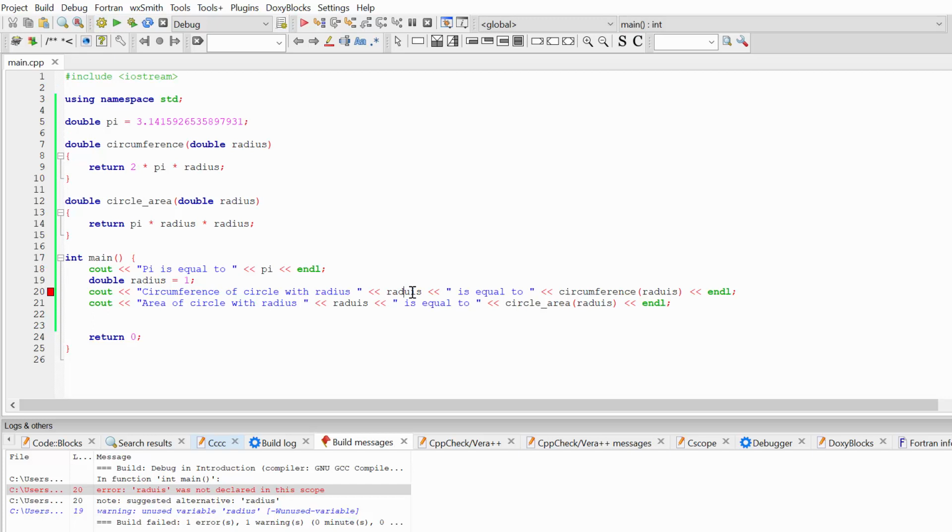And once again, I made a typo in the word radius. Now let's fix it. Okay, I guess I fixed all typos. Now let's build it again.